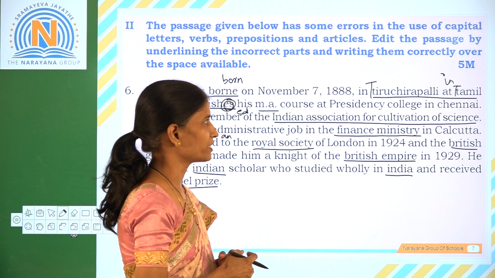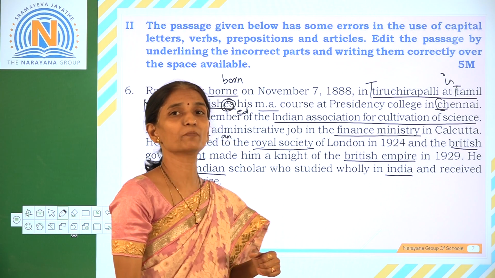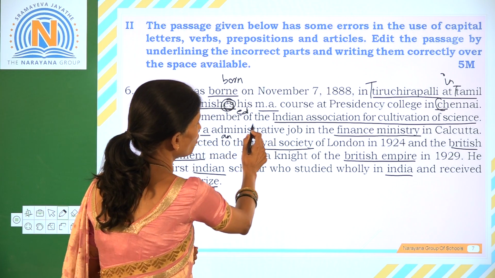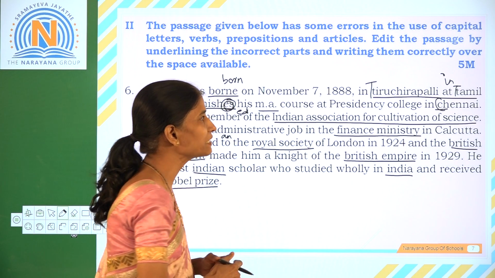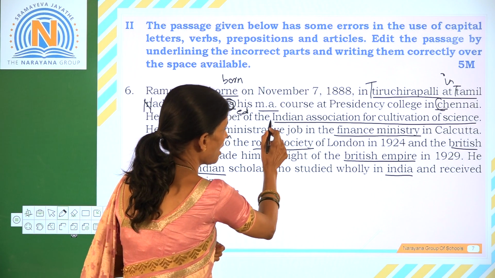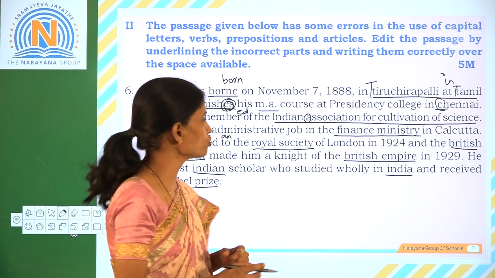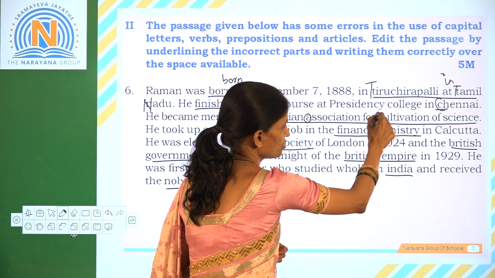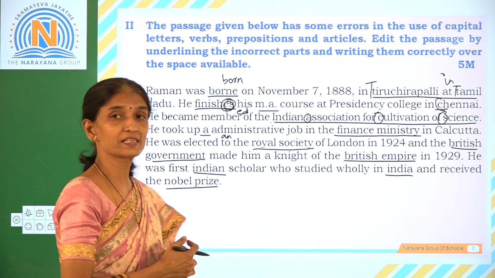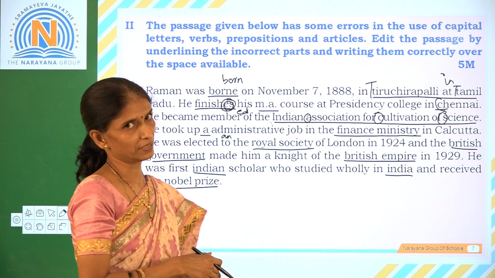At Presidency College in Chennai. So here C is the name of the place we know. So it should be capitalized. He became member of the Indian Association for Cultivation of Science. Okay. So here Indian is already given in capital. Association, A should be capitalized. Cultivation, C should be capitalized. And Science, S should be capitalized. So change the small letters given to capital letters.